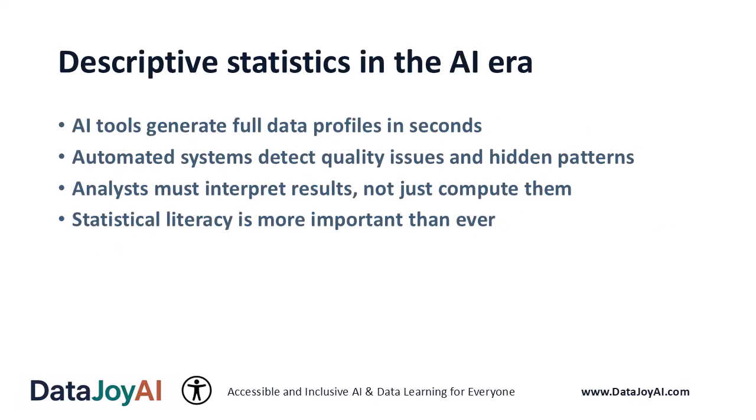Descriptive statistics in the AI era. The chapter describes a major shift. What used to take hours of manual calculation can now be done in seconds. AI tools automatically detect data quality issues, highlight interesting patterns, and generate visualizations. But this doesn't reduce the importance of understanding the basics, it increases it. You need to know what these measures mean so you can make sense of what AI is showing you.